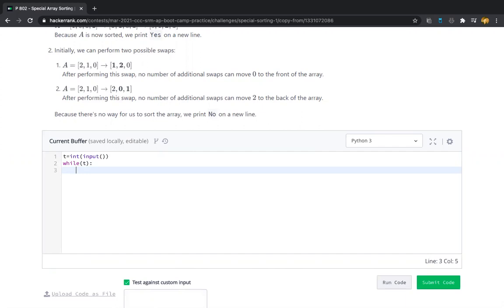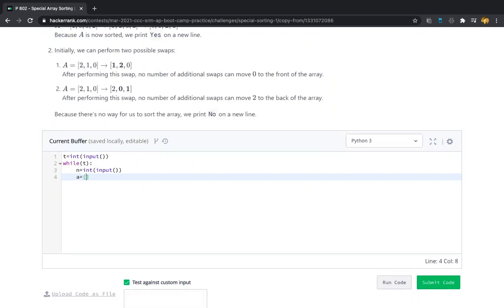Now after that, we should be taking the number of elements in the array in each iteration, right? For that, int input. After that, we should be taking array elements into the list, right?